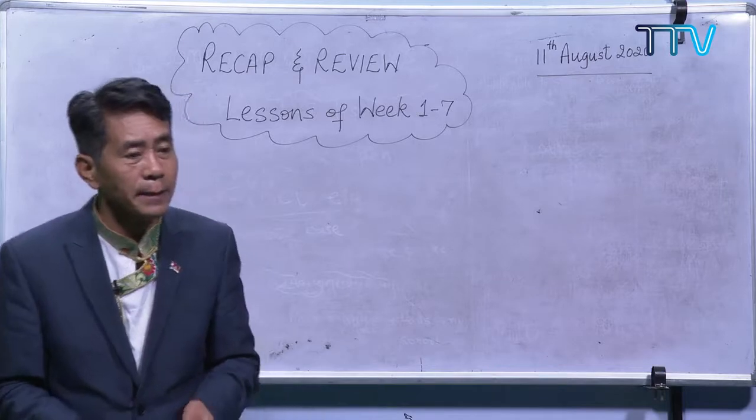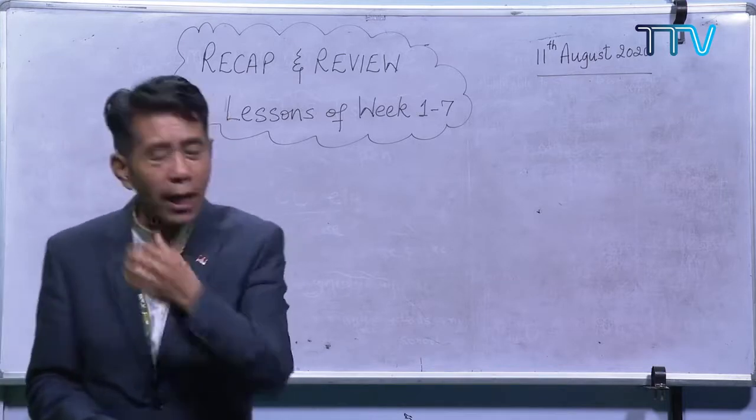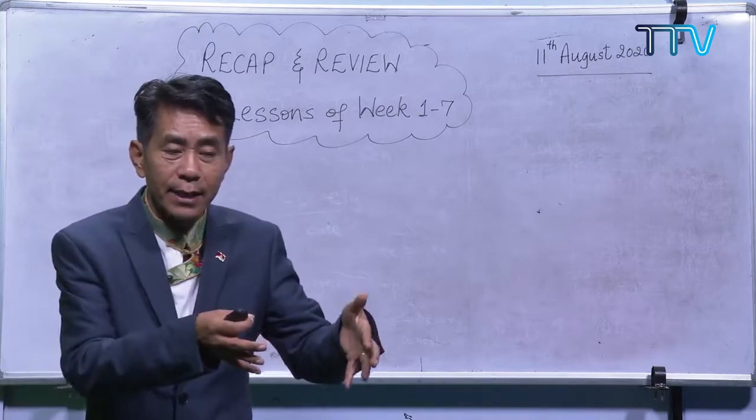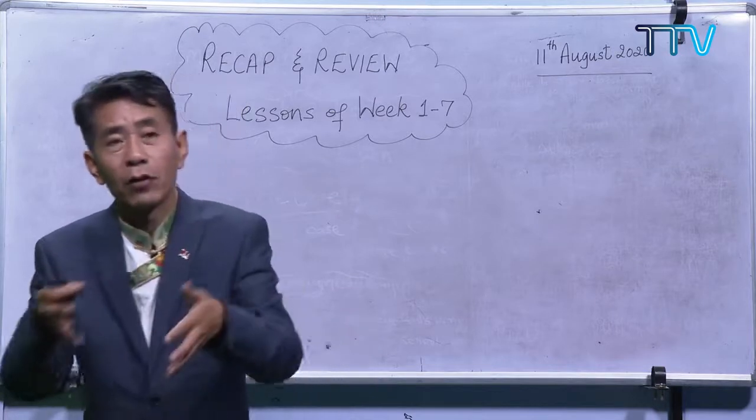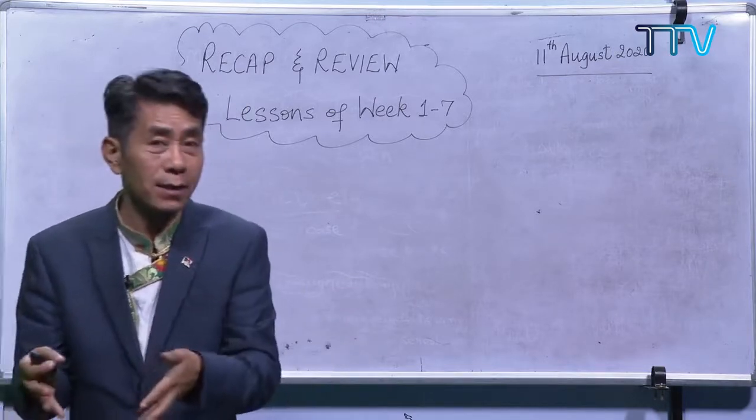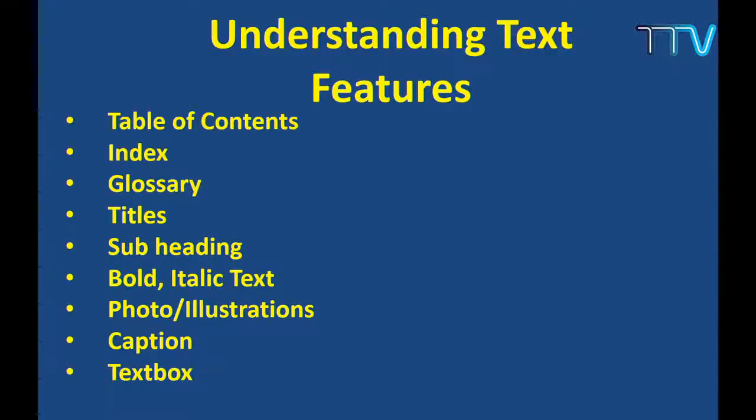Now we have got understanding text structure, and we have got understanding text features. When I say understanding text structure, it is how that structure is made purposely by the writer. And when we talk about the text features, we are talking about the features, like the parts of a body: where is that, what is the main word, all these things.